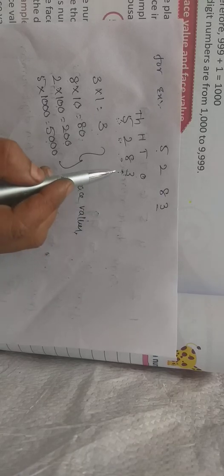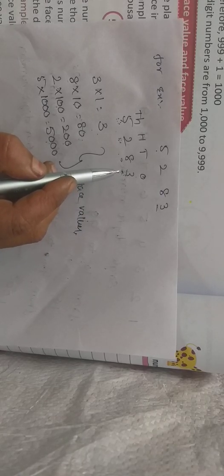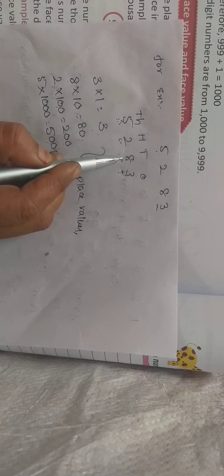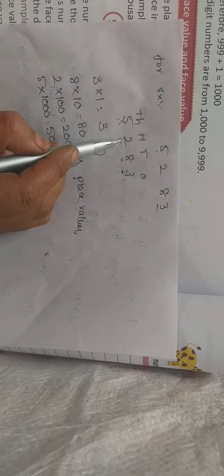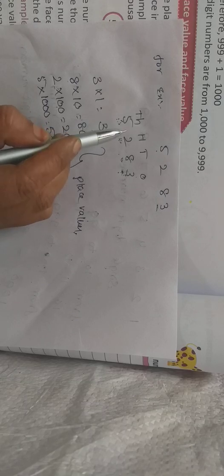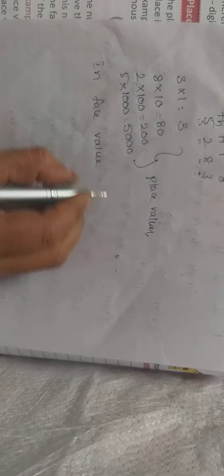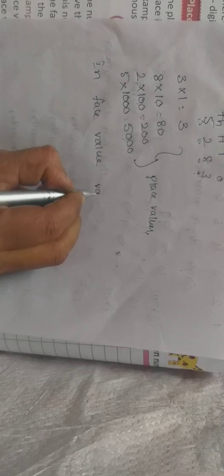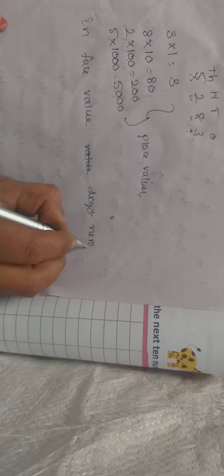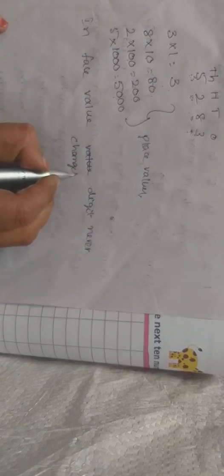What is the face value of 3? Not place, face value. 3 itself. What is the face value of 8? Yes, 8 itself. What is the face value of 2? 2 itself. What is the face value of 5? Yes, 5 itself. This is the face value. Children, in face value the digit never changes.